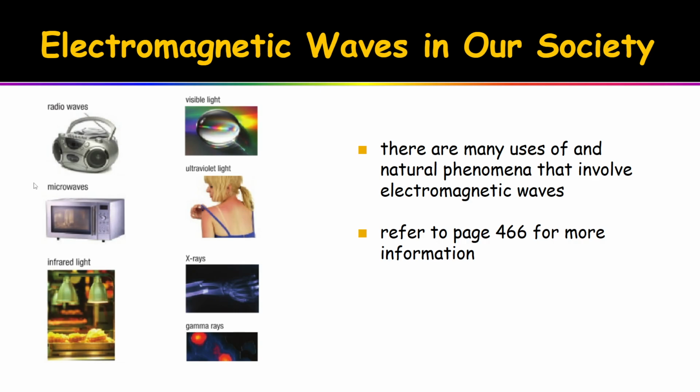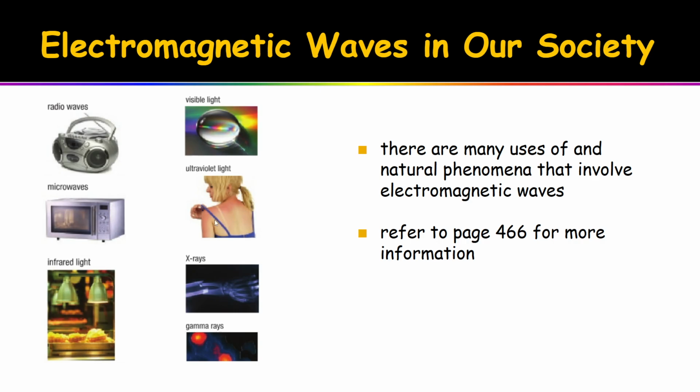We can utilize microwaves to heat our food and cook our food for us. They cause water molecules to vibrate rapidly, creating steam in water, which will allow for foods to cook. Infrared light can be used to heat and warm things. So generally, if you ever go to a restaurant or a fast food place and you see these heating lamps, they're utilizing an infrared light to allow for that heat to continue to warm the food.